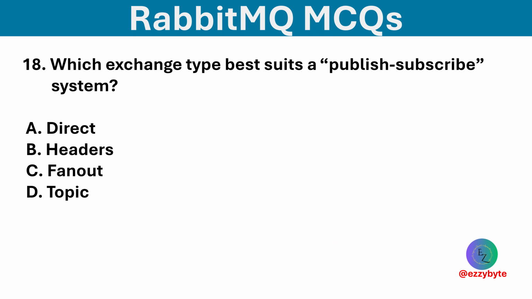Which exchange type best suits a publish subscribe system? Options are direct, headers, fanout, and topic. Option C is correct. Fanout exchanges are ideal for broadcasting the same message to all the subscribers.